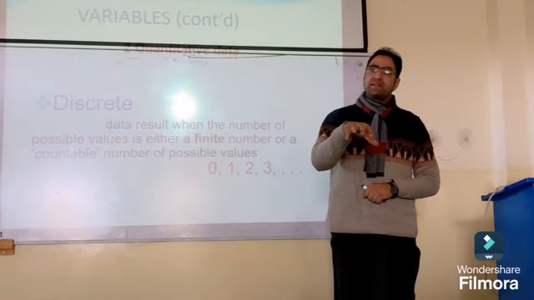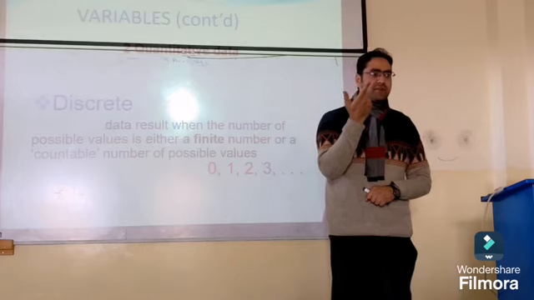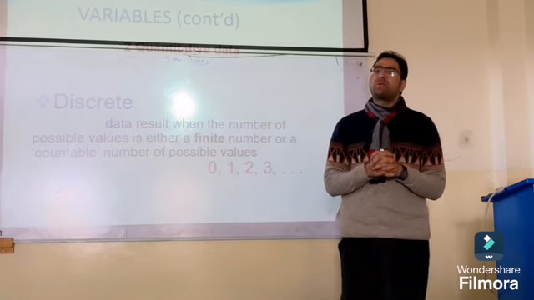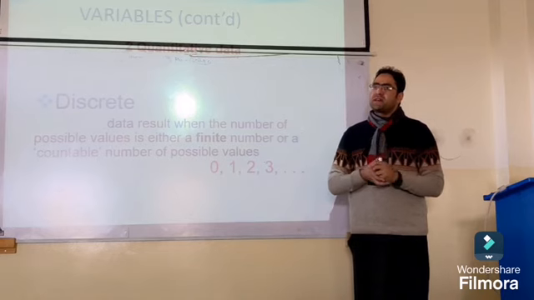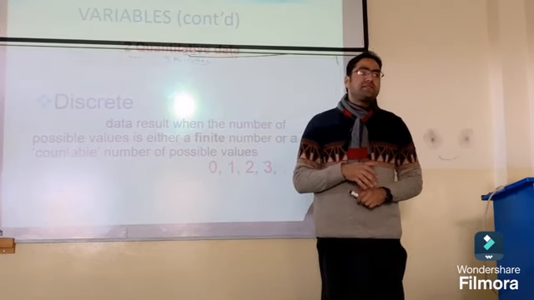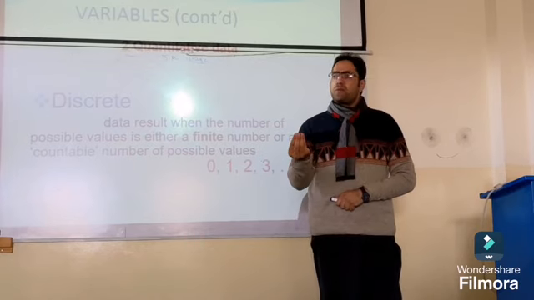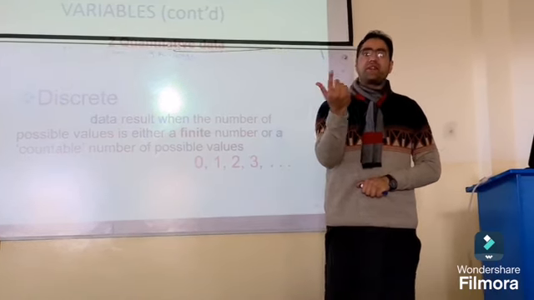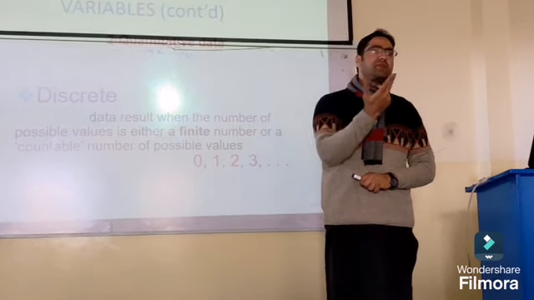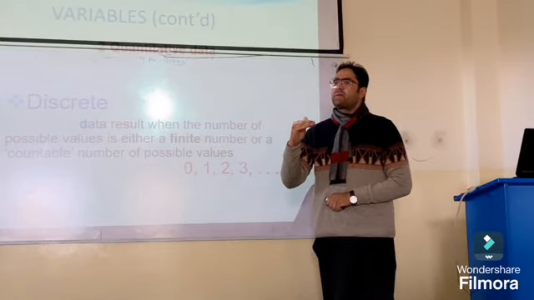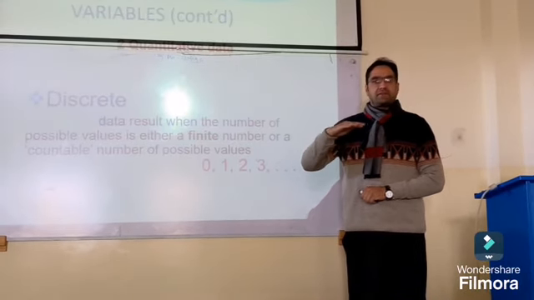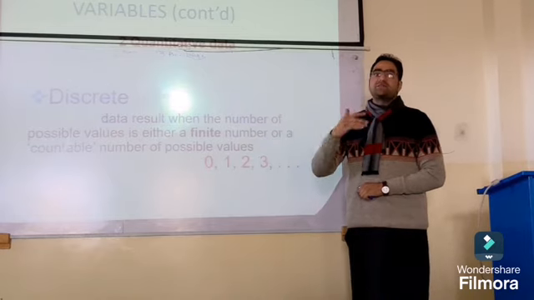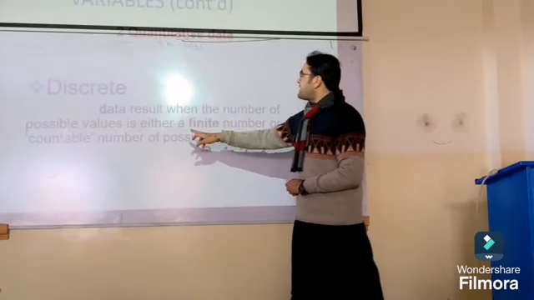For example, the number of students in a class: 50, 30, 10. There is no continuity, it is in the form of jumps. The number of members in a family, 1, 2, 3, 4, 5, is called a discrete quantitative variable.